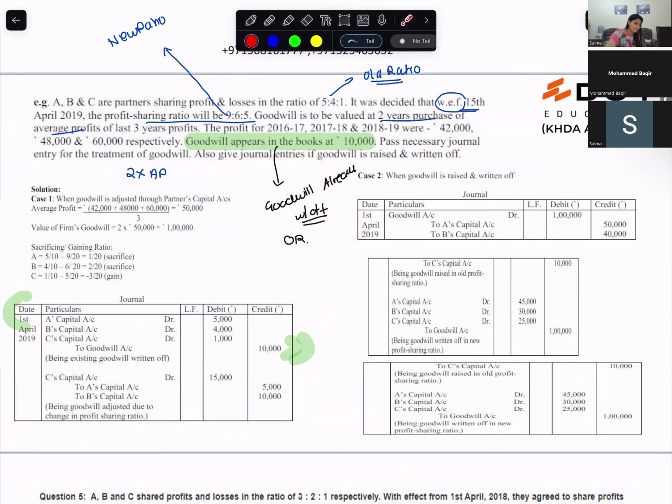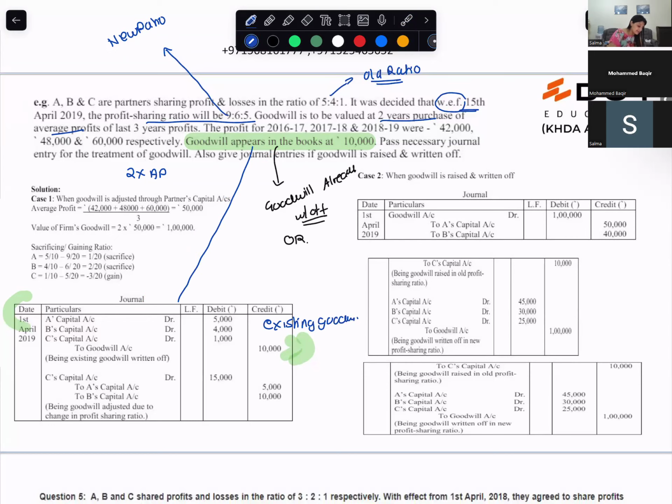So come on. Ask necessary journal entries. First thing that you will do, you will write off the goodwill appearing in the books. This is which goodwill? Existing goodwill, right? And then you have to pass the necessary journal entry.